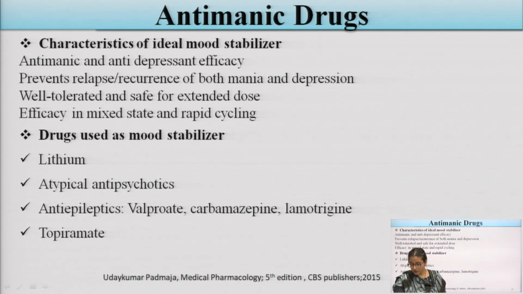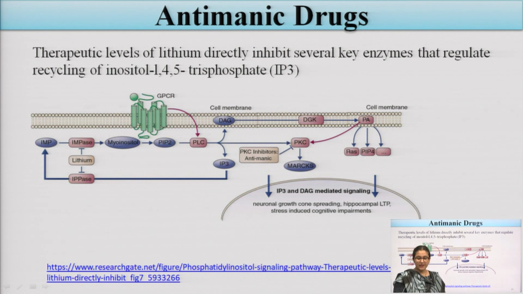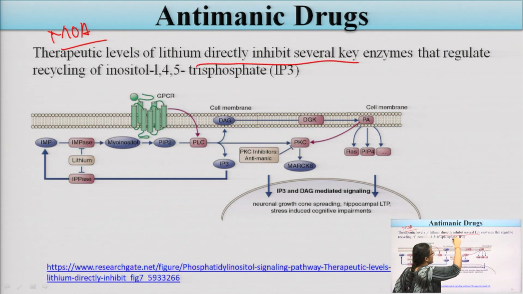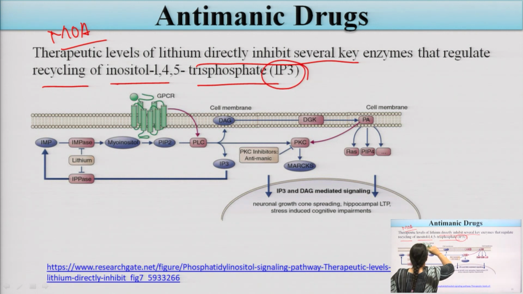Now if we talk about lithium, the mechanism of action of lithium is that it directly inhibits several enzymes which mainly regulate the recycling of inositol 1,4,5-triphosphate, the IP3. Lithium will directly inhibit the IP3 pathway.